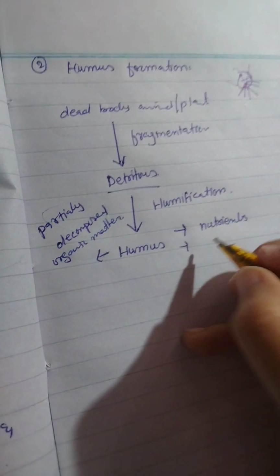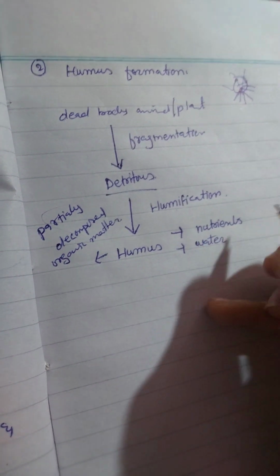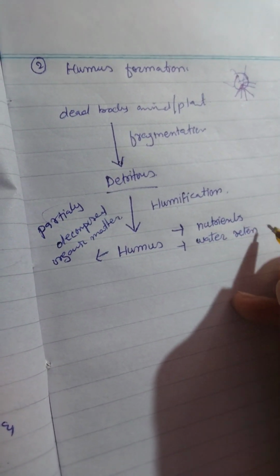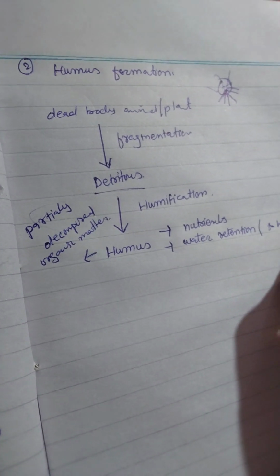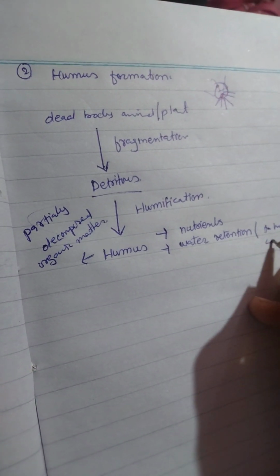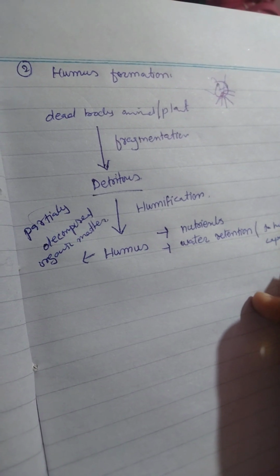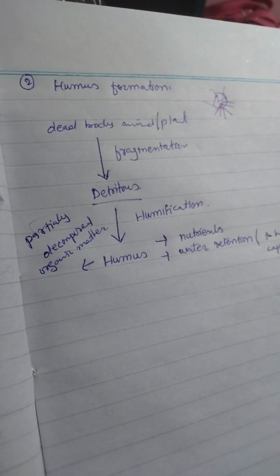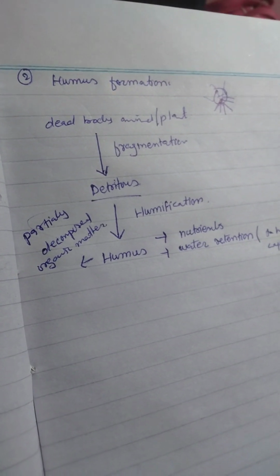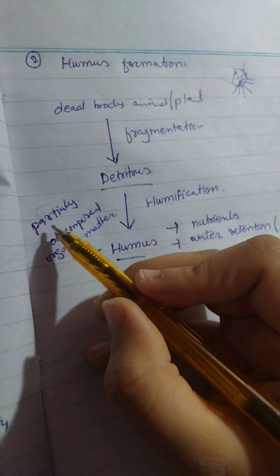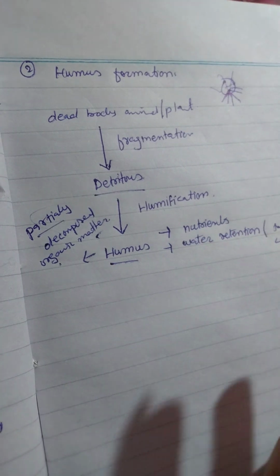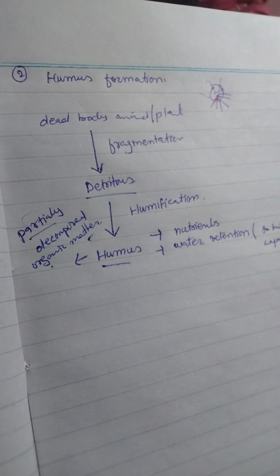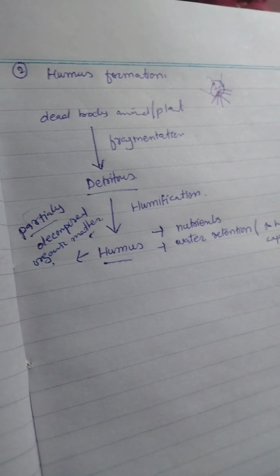It has water retention. Now what is humus? Humus is basically partially decomposed organic matter. It has nutrients, and it has water retention. Basically it has the power to hold water.